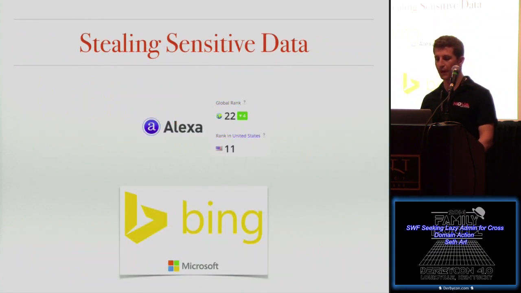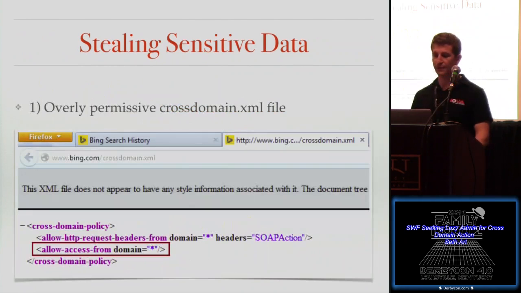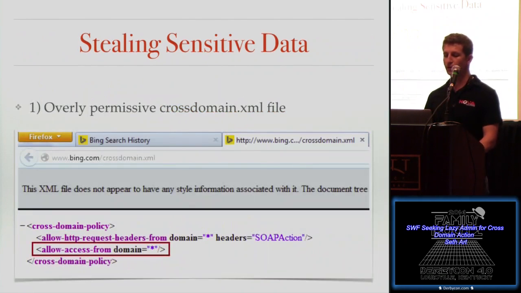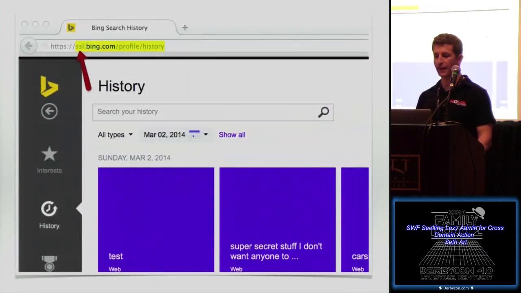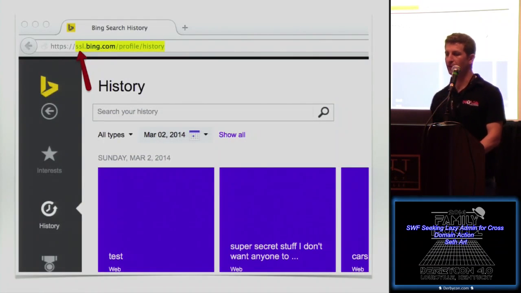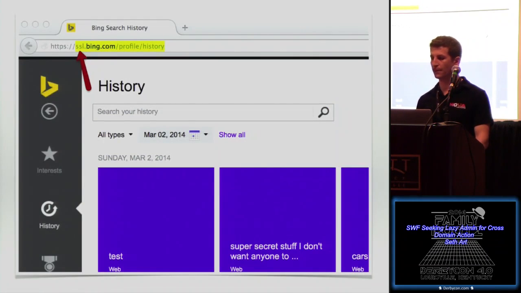So the first one I'll talk about is Bing. Here is, as of this March, www.bing.com/crossdomain.xml. As you can see, it's wide open. And you'll notice you can view everything you've ever searched for on Bing by going to ssl.bing.com/profile/history. The thing is, there is no crossdomain.xml file at ssl.bing.com. And like we talked about before, I can't touch this area with my evil SWF file.